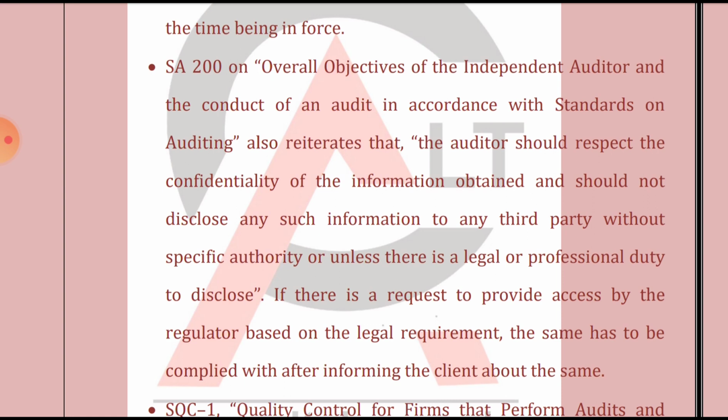So the Chartered Accountants Act also states that unless he has taken the permission of his client, and unless it has been specified by law or regulation to disclose, the auditor should not disclose. In SA 200 also it is given that he should maintain confidentiality and not disclose such information to any third person without specific authority. And who will give the authority? The management, the company whose audit we have conducted. Or, second, unless there is a legal or professional duty to disclose the information.